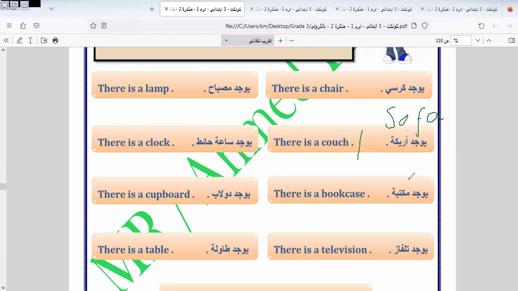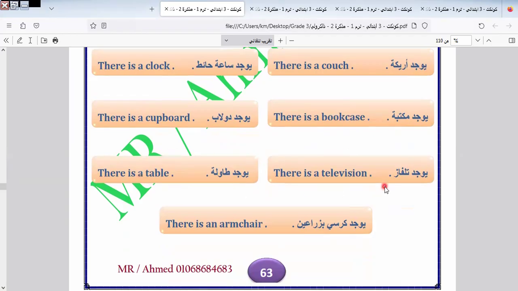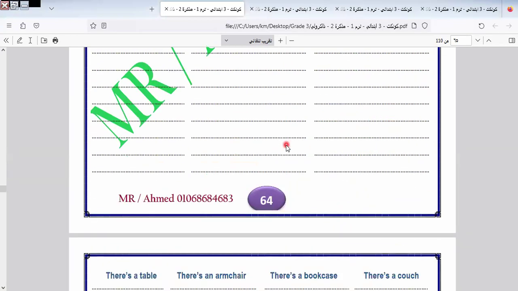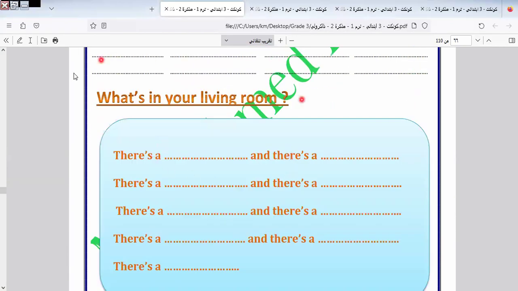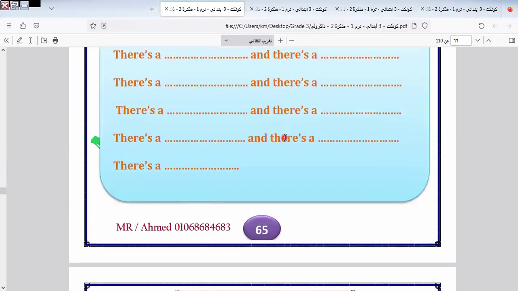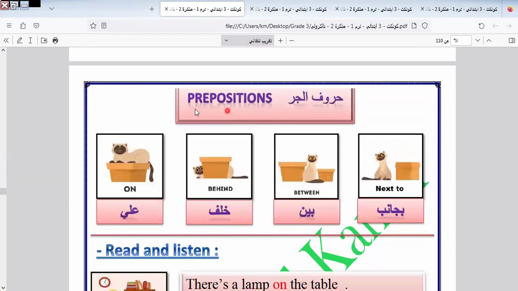Okay, we have sofa and we have couch. Both are correct. Both give the same meaning. Here we have cupboard, bookcase, table, television, armchair. Okay, let's continue the rest of the exercise. Here in this part, we say: what's in your living room? We can write what they told in the previous page. Write it here. Okay, I will leave this for you to do by yourself.